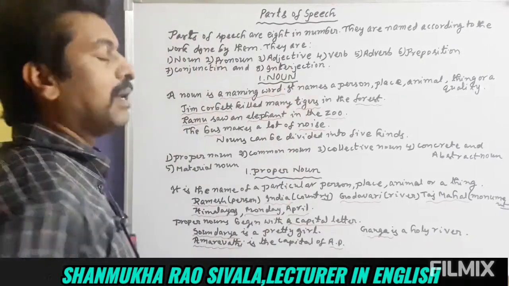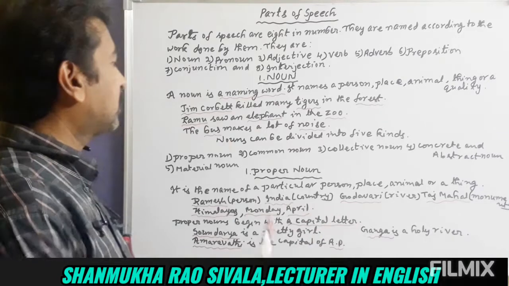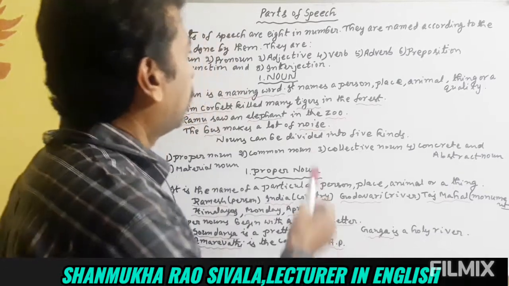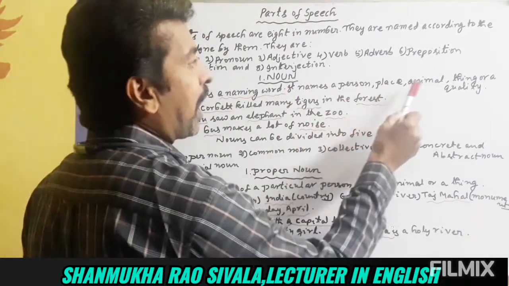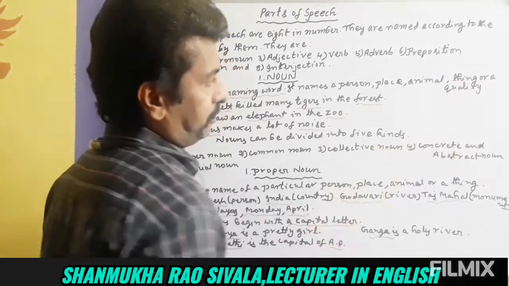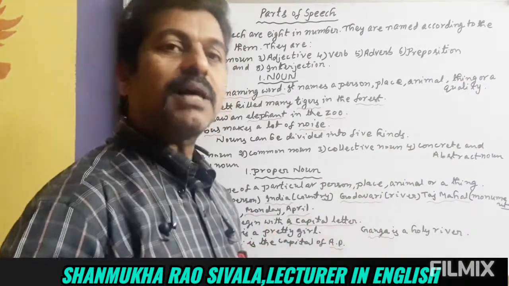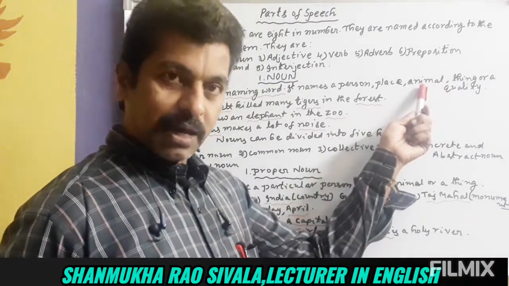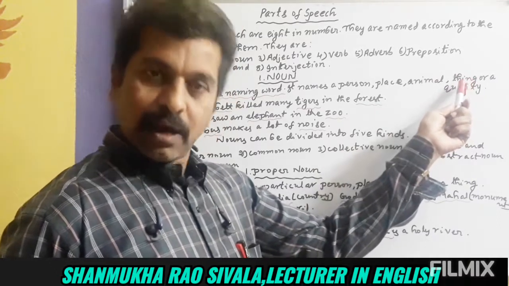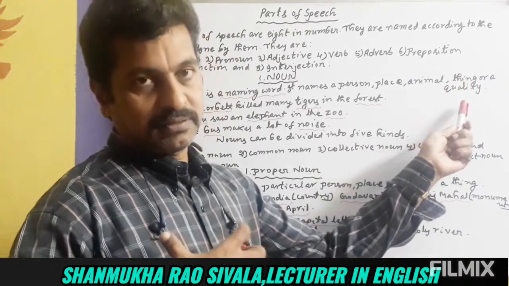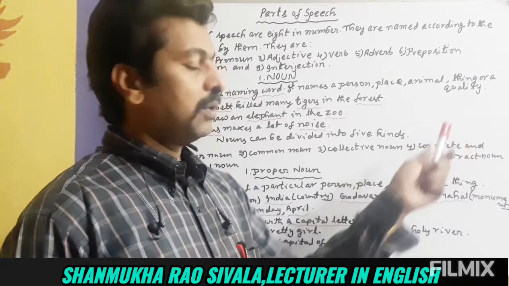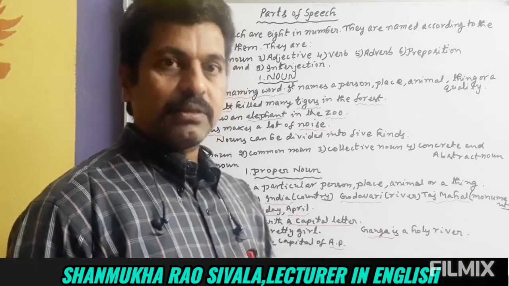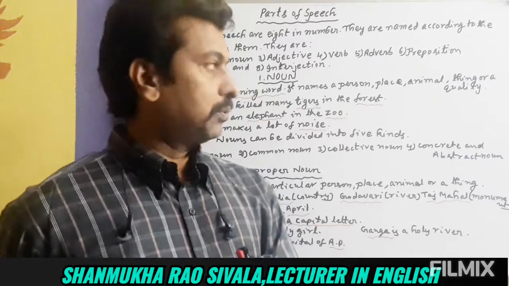So noun. What is a noun? The definition of a noun is a naming word. It names a person, place, animal, thing or a quality. So the names of all persons are nouns. Names of all places are nouns. Names of all animals are nouns. Names of all things are nouns. Names of qualities we possess are nouns. Names of persons, places, animals, things and qualities are all nouns.